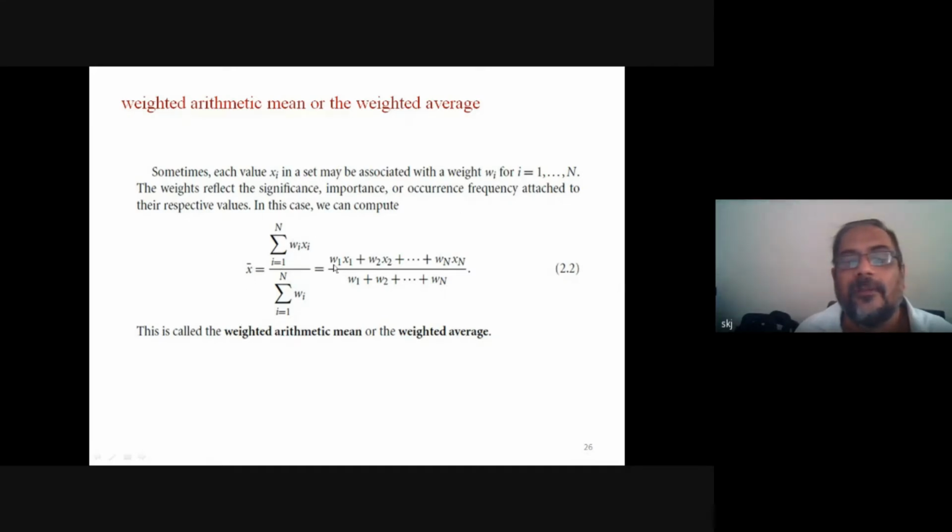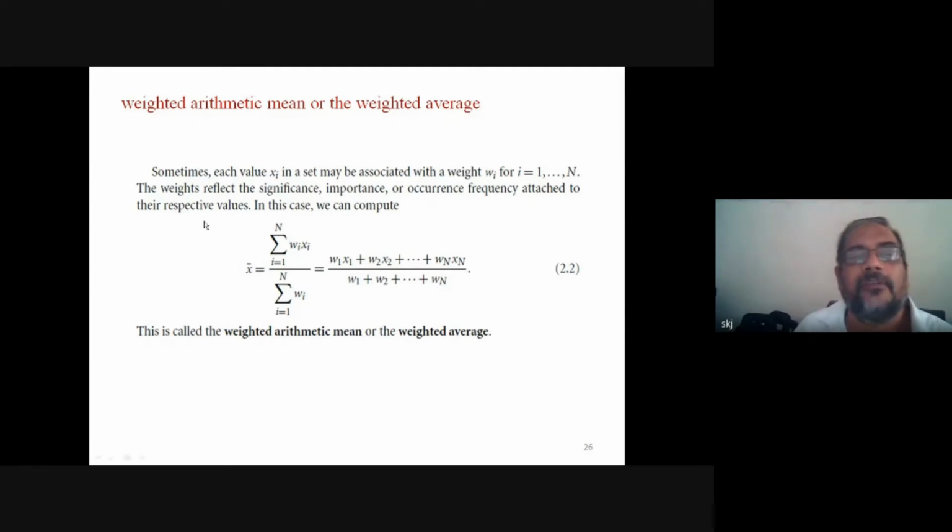Here we multiply the weight of each individual data item value, W1x1, W2x2, and so on, and we divide by the sum of the weights, W1, W2 up to this. So in this way we have a weighted average.